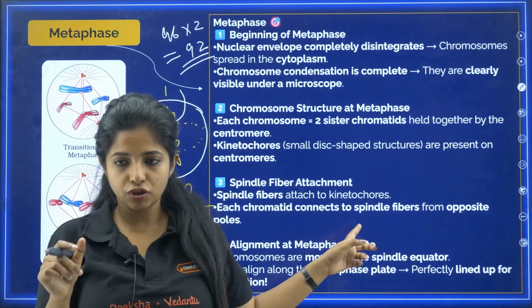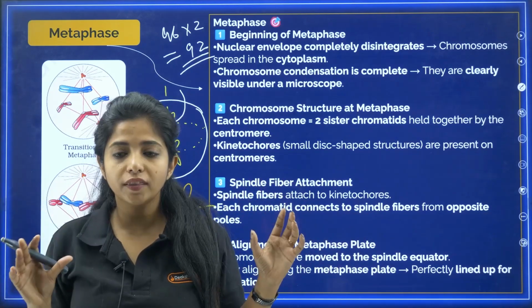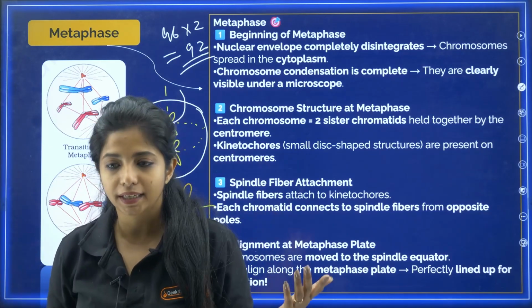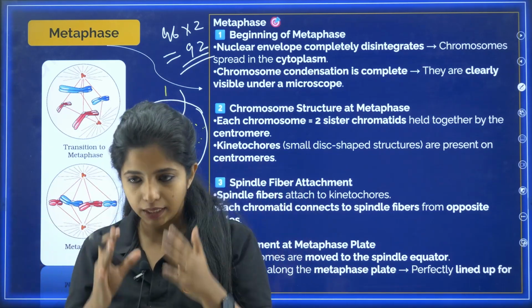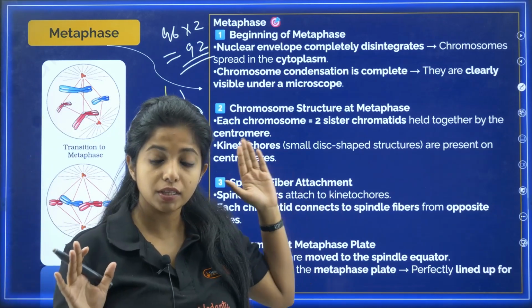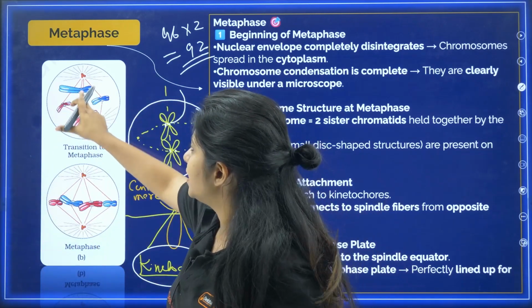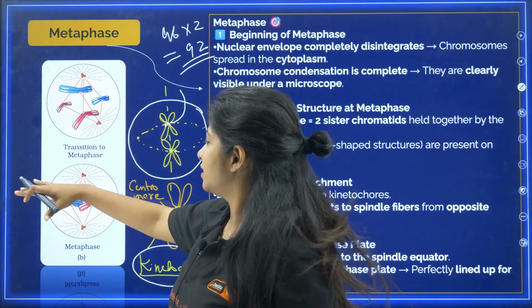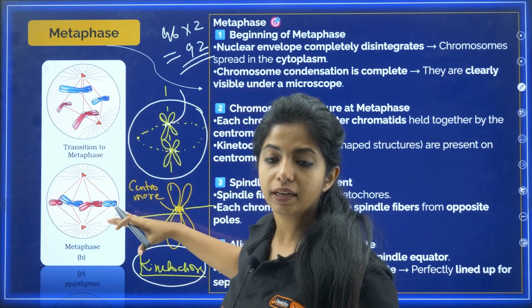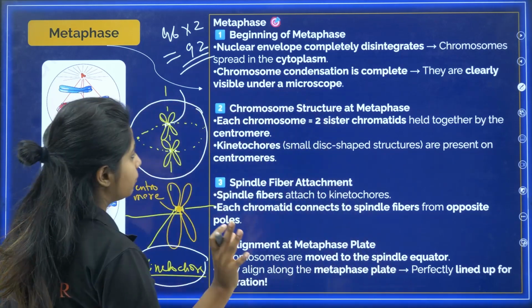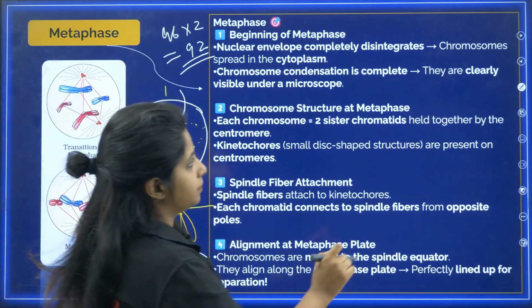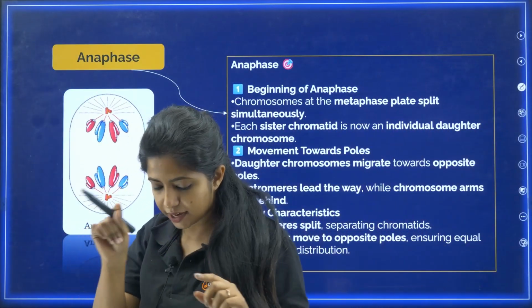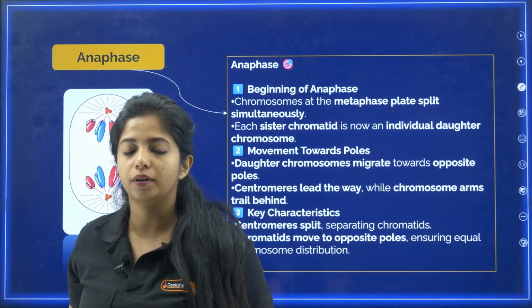Now each chromatid connects to spindle fibers from the opposite pole. After that, they are told to come here and stand in line. What is this line? The metaphasic plate, also known as the equator. They are perfectly lined up for separation. This is what happens in metaphase. As you can see, they thought they were finally free, but again they are asked to stand in one particular plate, the metaphasic plate. Now, going ahead, the number of chromosomes, my dear children, is still 46, because the chromatids are attached to the centromere.